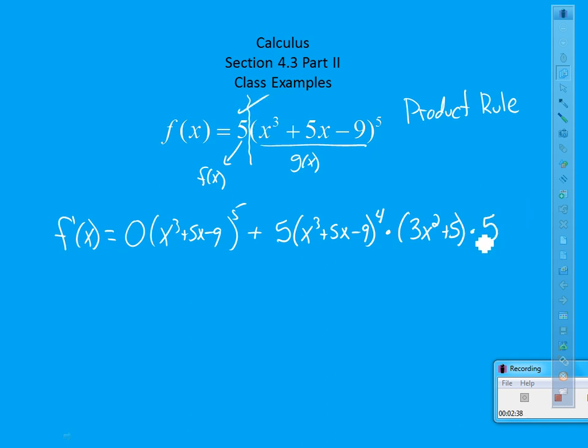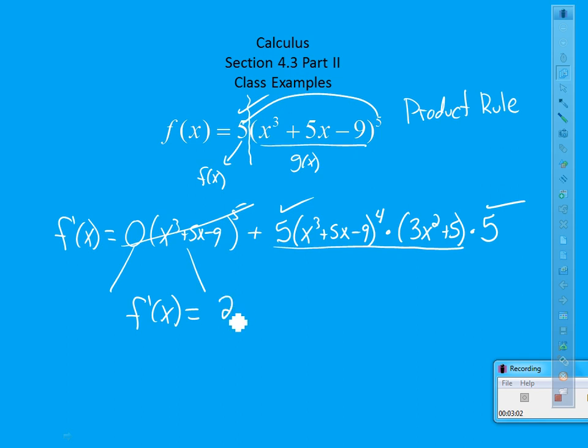So look at what I did there. I did use a product rule on it. There's the derivative of the first times the second. Here's the derivative of the second times the first. So now if I go to simplify this, look what I wind up having. I have 5 times 5 is 25. Then I have x cubed plus 5x minus 9 to the 4th times 3x squared plus 5.